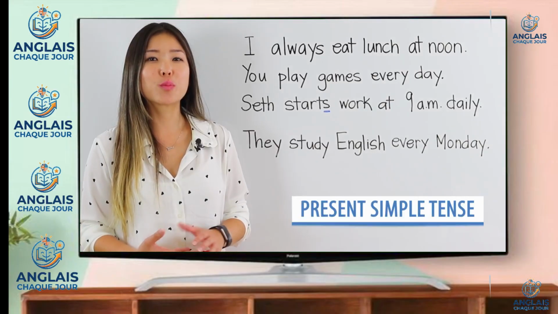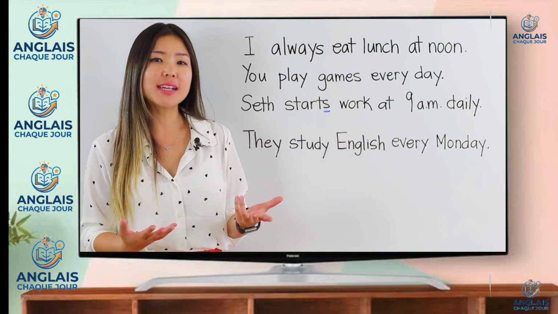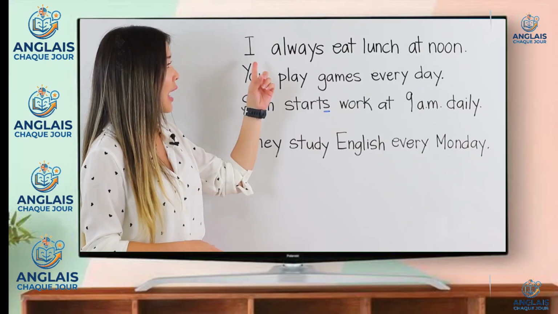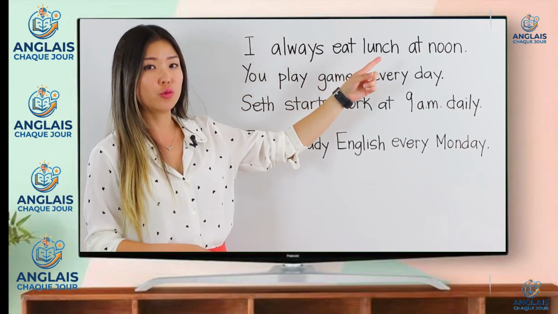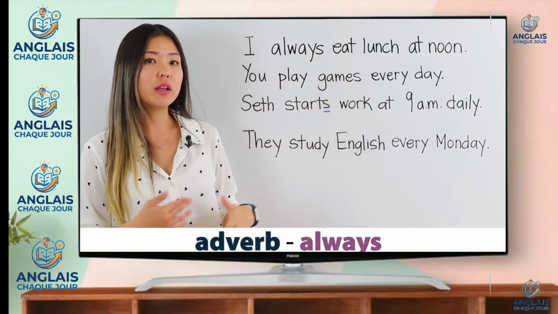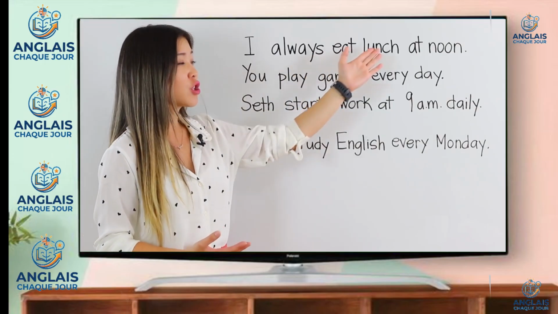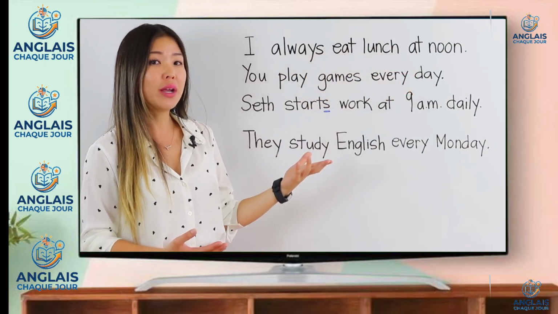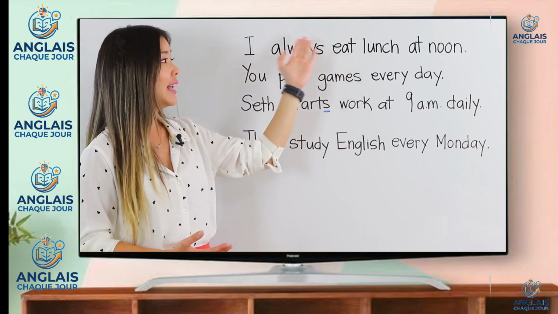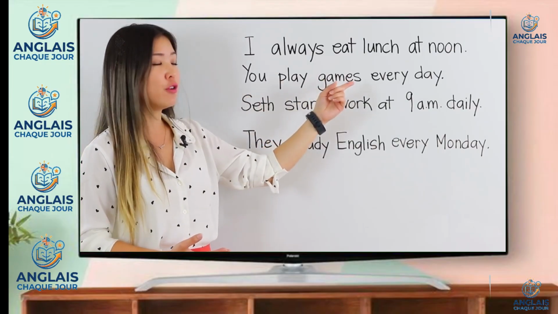We also use the present simple tense to talk about habits and routines. So things and actions that happen regularly. Let's look at the examples. I always eat lunch at noon. You'll notice I use the adverb always because I'm talking about something that I do regularly. What is that? Eat lunch at noon. So I use the present simple tense. And here I use the verb eat. I eat.